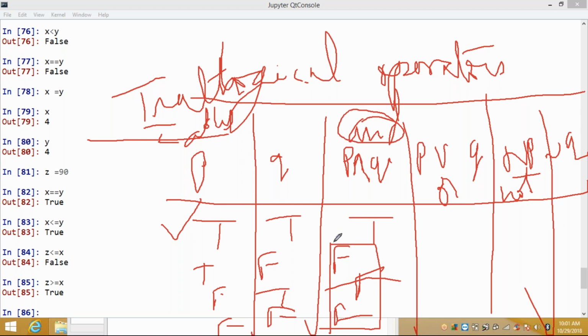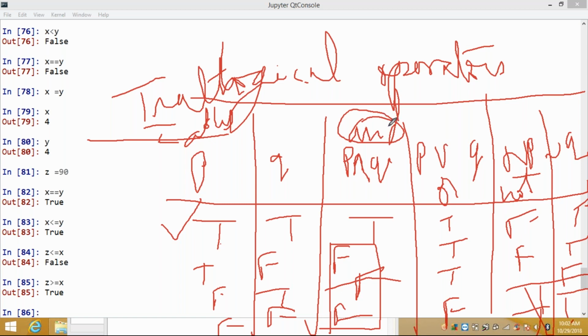Okay? In OR operator, both false, only false. Remaining all are true. True, true, true. True, false, true. False, true, true. False, false, only false. In NOT, if it is true, it displays false. If it is false, it displays true. The same way, Q also: true, false, false, true.